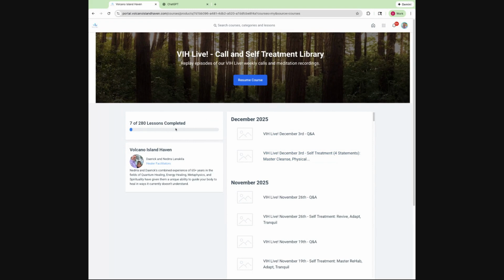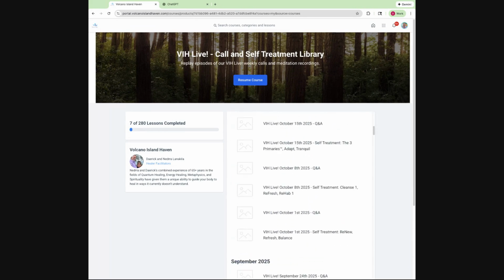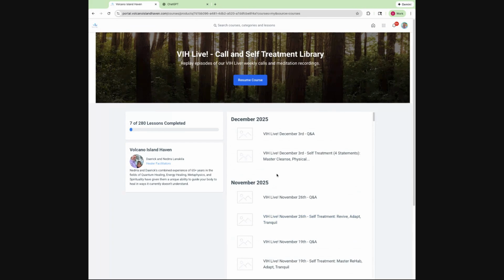Don't worry about trying to get through all these lessons. There's years of recordings. You don't need to go through everything. But we do have a lot of people that will play some of the past Q&As while they're driving. So they'll listen to some older ones, because there's a lot of valuable lessons in these different Q&As that we've had over the past few years that we're sharing the recordings of. So just scroll back and listen to whatever you want on your own time. But it's not important to go back and listen to all these different Q&As. Listen to the most recent one, the one just previous to you getting started. Do the self-treatments in here.